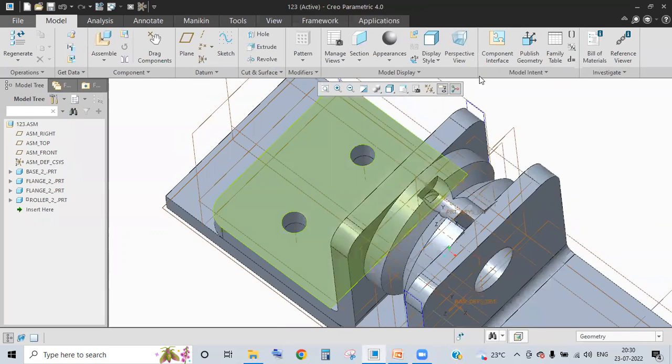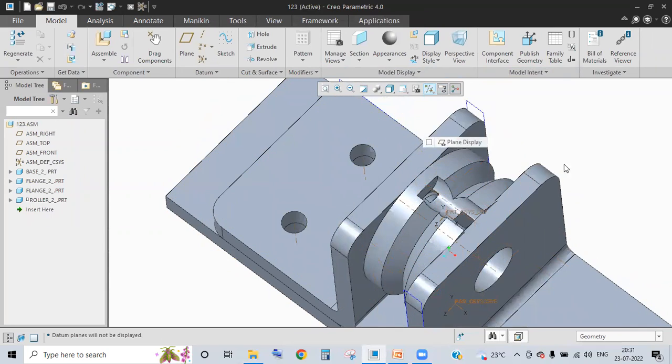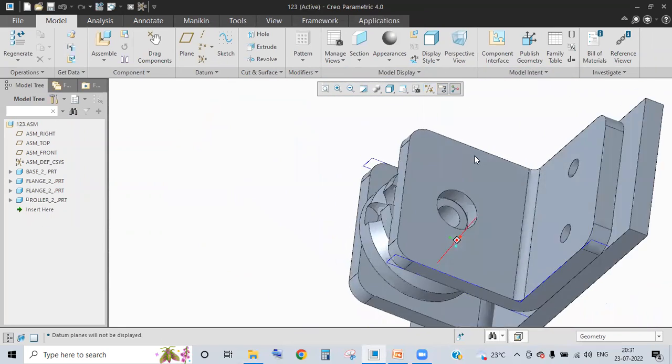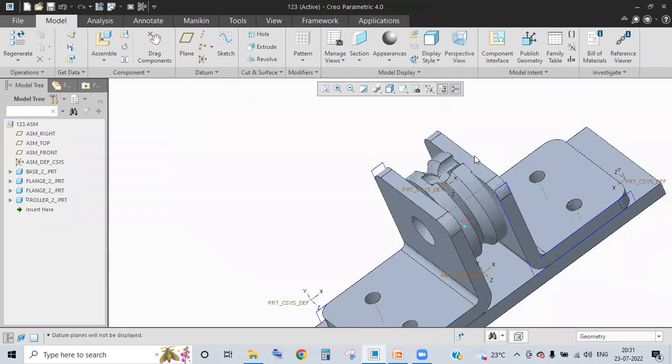See, again I'll be switching off the planes like this. Basically you can do it.